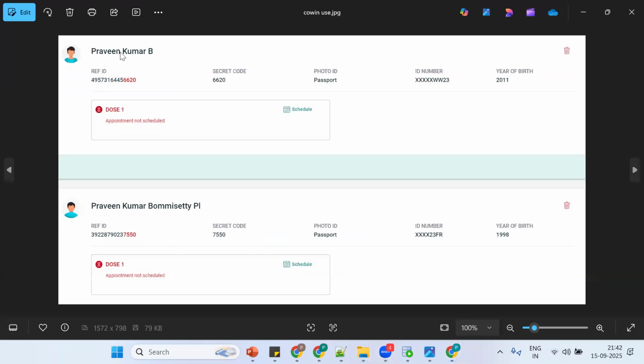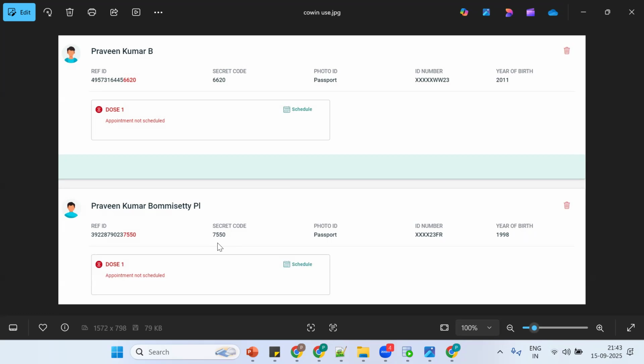Now assume I have logged in to the application. See, now what happened? Capital P, capital K, capital B. What concept is this? Init cap. Okay, what is 6620? What is 7550? How to extract the last 4 characters?